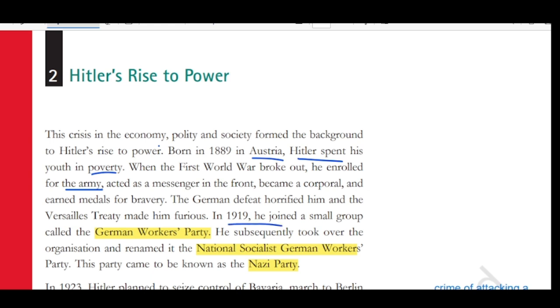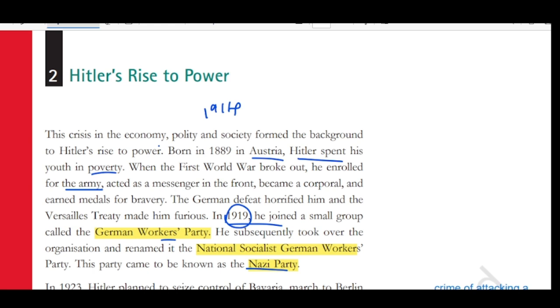In 1919, he joined a small group called the German Workers' Party. He had joined the army in 1914, and after Germany's loss in World War One, he joined this small group. He subsequently took over the organization and renamed it the National Socialist German Workers' Party. The party came to be known as the Nazi Party.